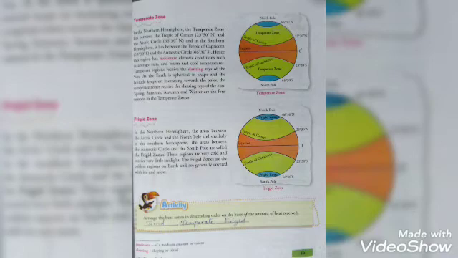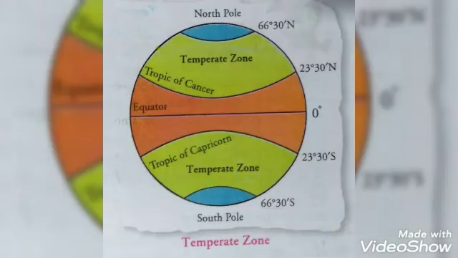Due to dense forest and a lot of trees, there is good flora and fauna in the torrid zone. The southern part of India lies within the tropical zone. The Tropic of Cancer passes through the northern part. It divides our country into two equal halves, that is north and south.